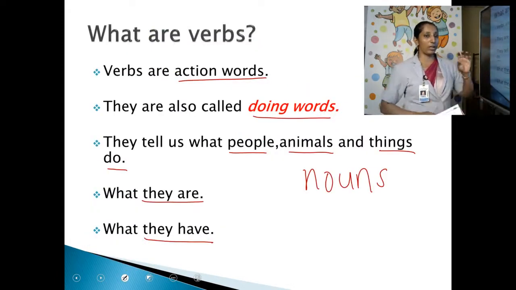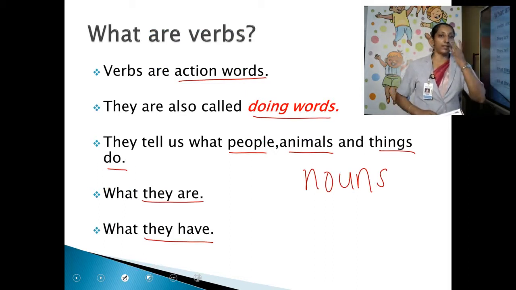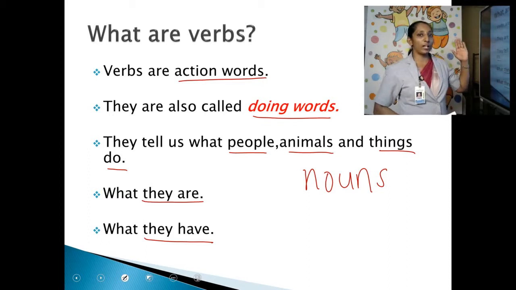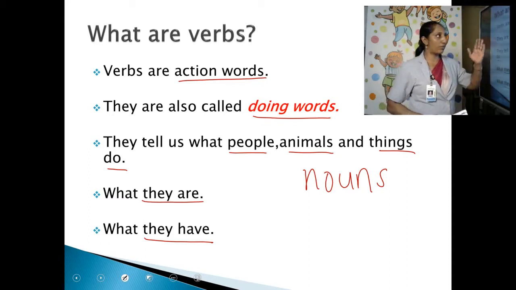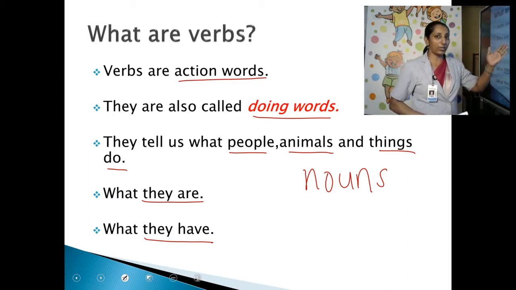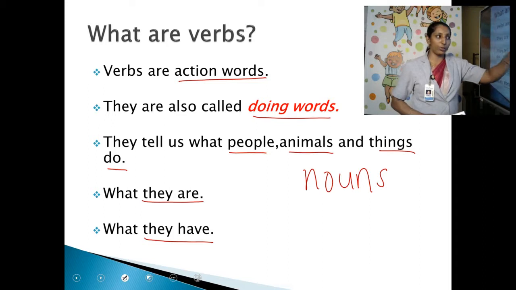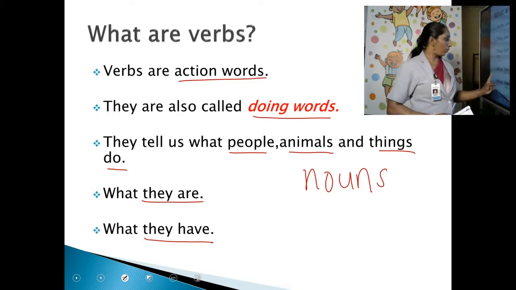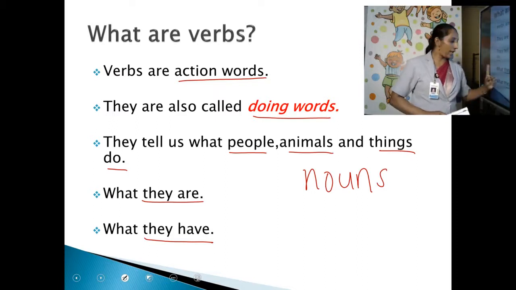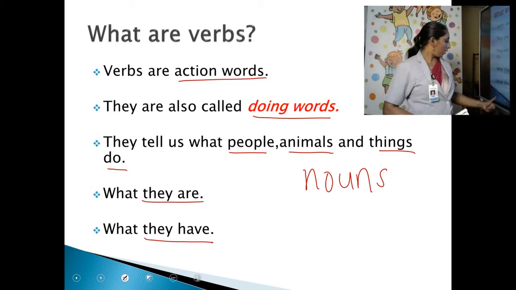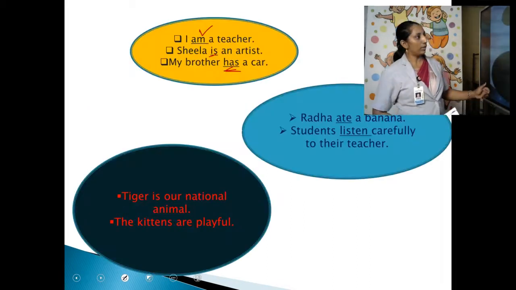I am repeating this because it's very important. You should know this. Whenever you are asked to identify verbs in a sentence, you should be able to do that. That's why I am repeating. So, what are the functions of a verb? Repeat along with me. Verbs are action words. They are also called doing words. They tell us what nouns do and what they are and what they have. Is it clear? I hope it's clear.